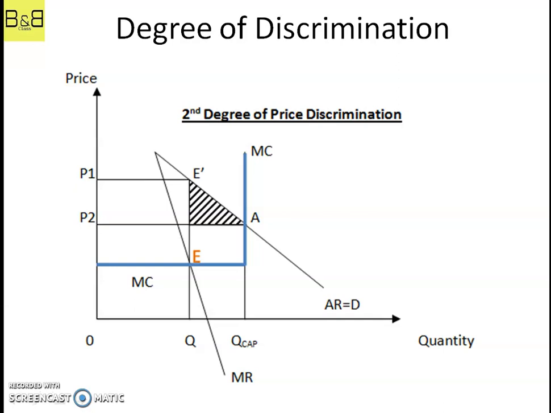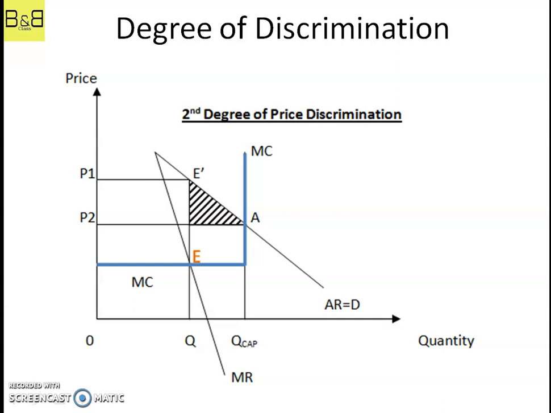This excess capacity will allow the firm to contribute towards the fixed cost associated with it. And if you see in this figure, the logical point will be A and price OP2, where the firm can decrease the price and fill the excess capacity.